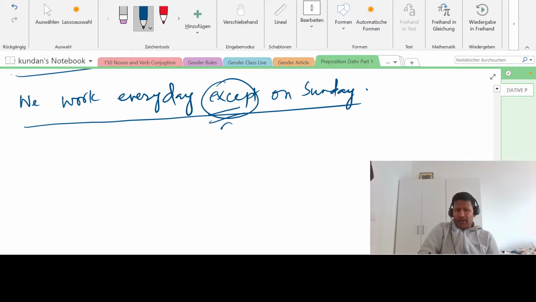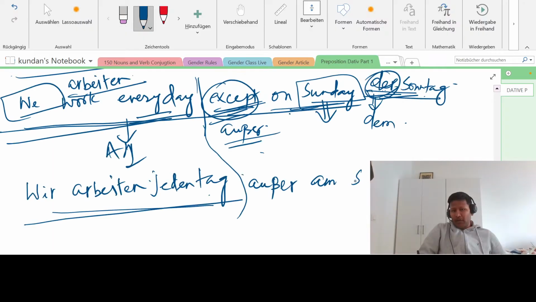So I will say außer dem Sonntag. And here you will not use "on", because you are already saying außer. So you don't have to add "on" and all. It is already included here. So: außer Sonntag.